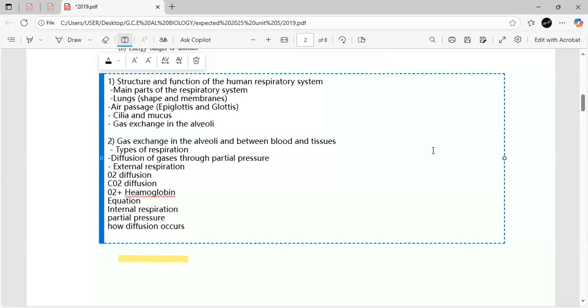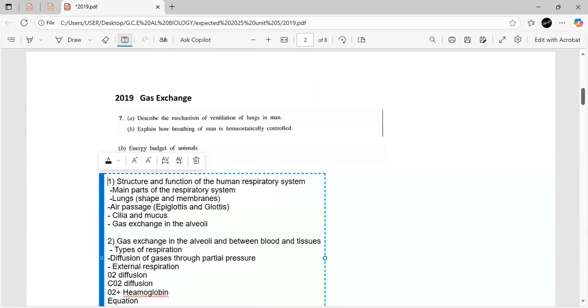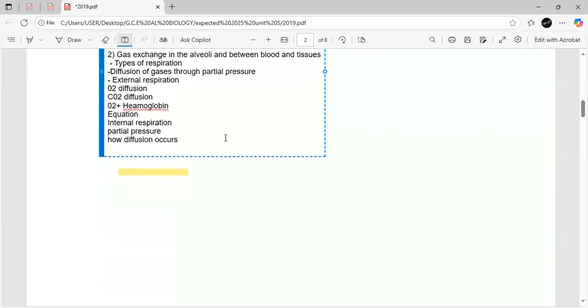Yes, so that's it there. So the next essay you can expect is on common disorders of the respiratory system. So I'll write it down. So when it comes to the common disorders of the respiratory system, you can talk about all the diseases that affect the respiratory system.